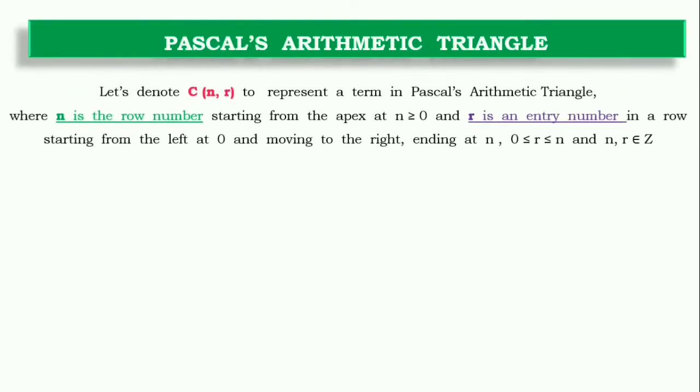It says that if we denote C of n, r, where n will represent the row number, which will start from 0 at the apex, and r is the entry number in the corresponding row, then we can construct Pascal's triangle like this. The first one, we will start from 0 0, that means row 0 and column 0, it is the first element, the apex.